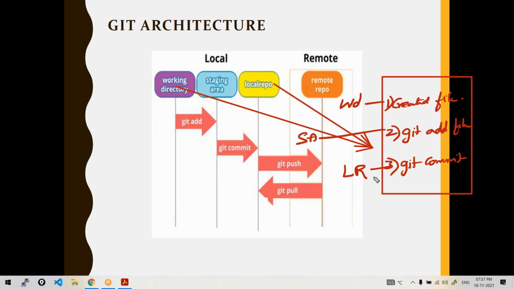So how it is, we'll see. First, we'll go to our system and install Git and start working with this architecture. I'll show you first creating a local repository, and how the working directory and local repository can be the same directory. Understood everyone till this part? Should I repeat anything, or any questions from anyone?